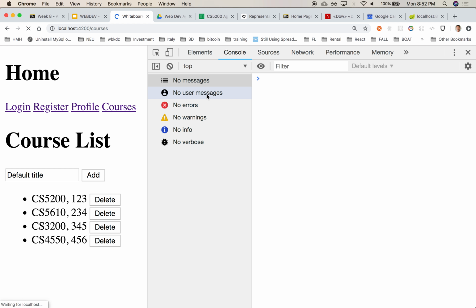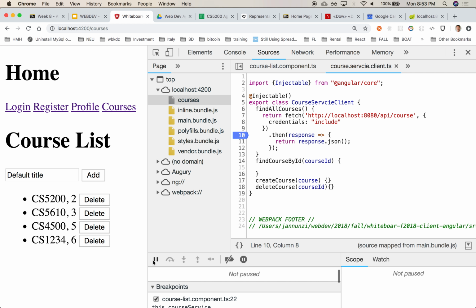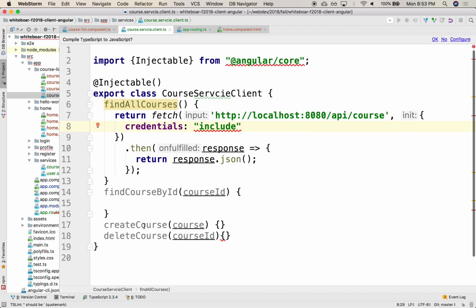Okay, let's try that again. There we go. CS1234, right? It's coming from the database with the IDs that come from the database. Again, with the use of all these various promises, a promise within a promise, the first promise parses the JSON body that then gets unwrapped by the client.